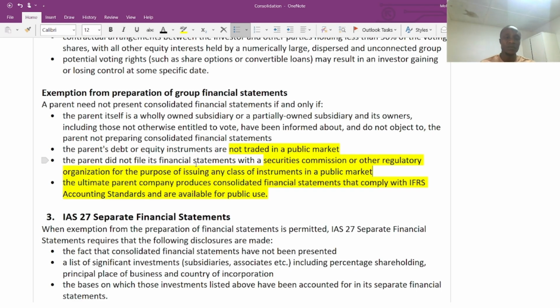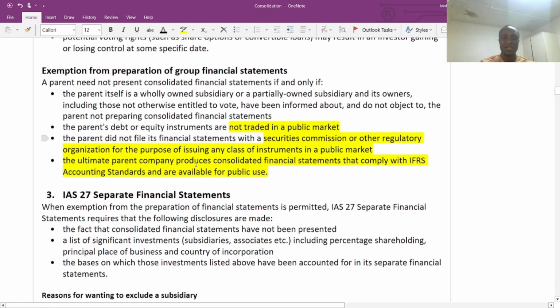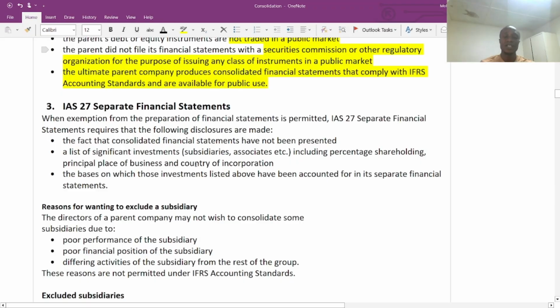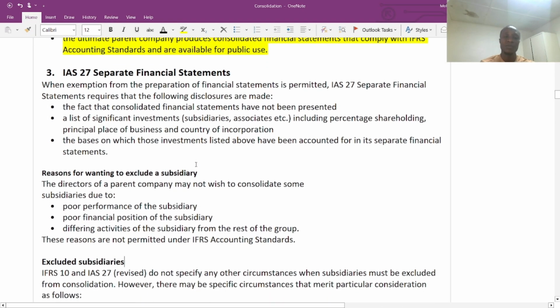So in that situation, when we look at the related party transaction, we are going to analyze how we can disclose the related party transaction. If the parent company is a wholly owned subsidiary, 100%, or a partially owned subsidiary, then we are not going to prepare a group financial statement in that situation. So these are the conditions that we are going to look out for before we exempt any parent company from the preparation of the consolidated financial statement.